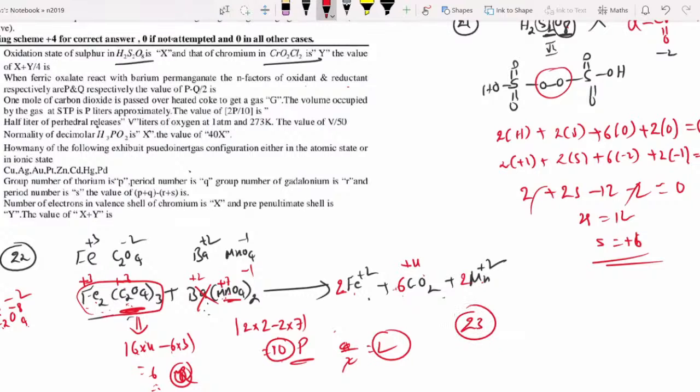I will go for question number 23. Wait. Question number 23. One minute. Some student has sent that out.